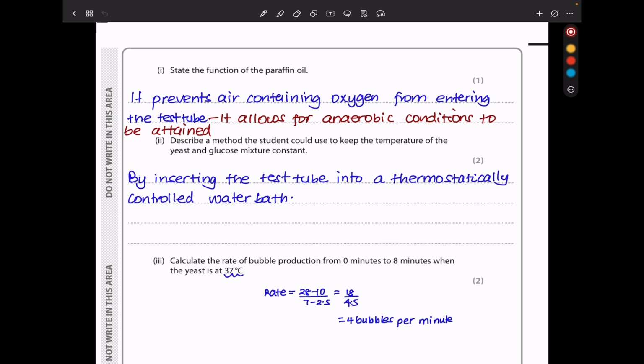So here they say state the function of the paraffin oil. Paraffin oil, like I already said, prevents air containing oxygen from entering the test tube, and this is going to ensure that anaerobic respiration is going to be attained.